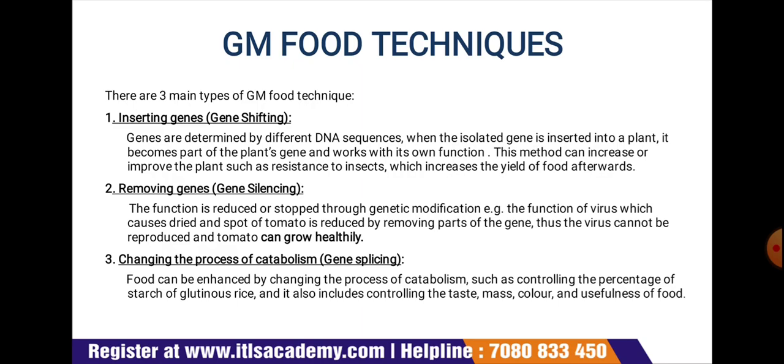Next technique is changing the process of catabolism, meaning gene splicing. Here, the food can be enhanced by changing the process of catabolism, such as controlling the percentage of the starch of the glutinous rice, and it also includes controlling the taste, mass, color, and usefulness of the particular food product. So these are the three techniques which are generally considered in modification of the gene of a particular crop, particular plant, particular animal.